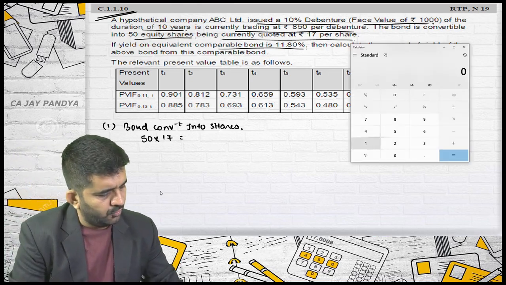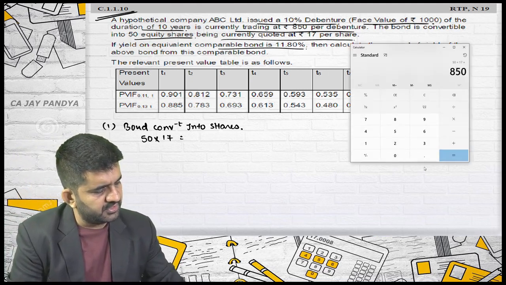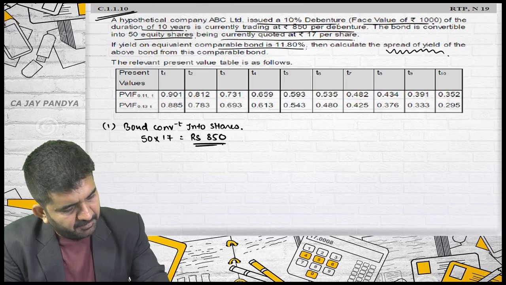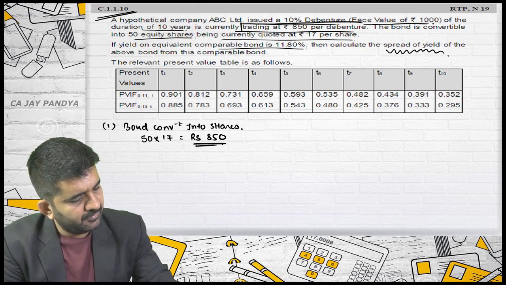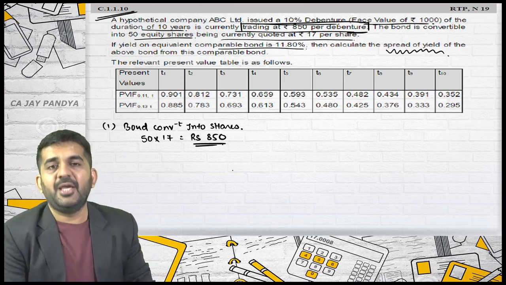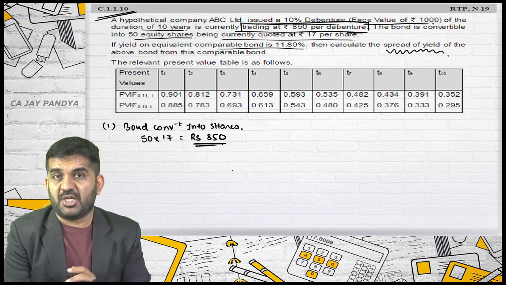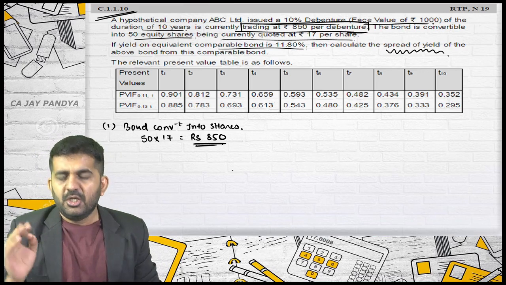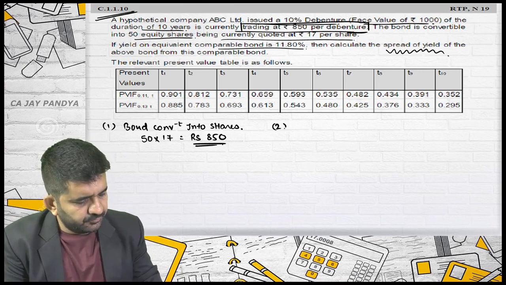So 50 into 17 will be 850 rupees. What is the market price of the debenture today? It is 850. So it is matching. If it is not matching, it would have been difficult. But if it is matching, try to understand number 2.